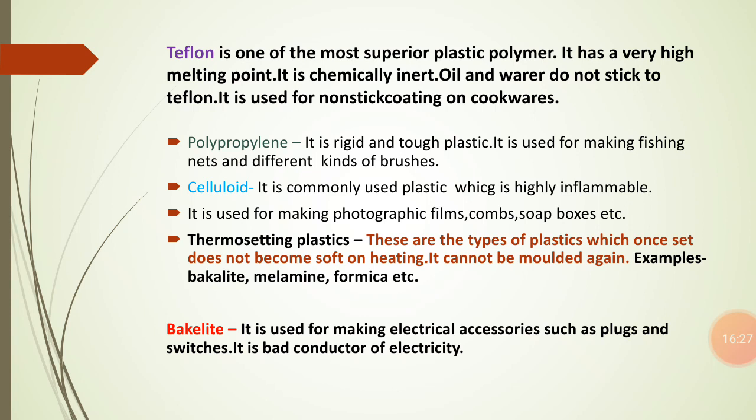Celluloid is a commonly used plastic, which is highly inflammable, and it is mainly used to make photographic films, combs, soap boxes, etc. These are certain things that are made up of celluloid.